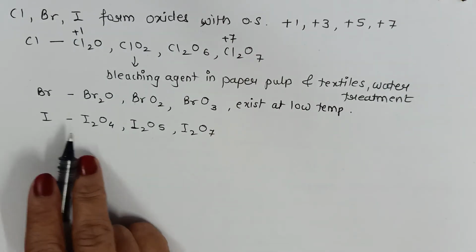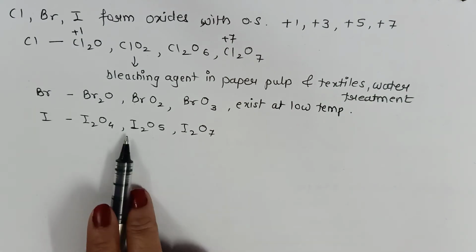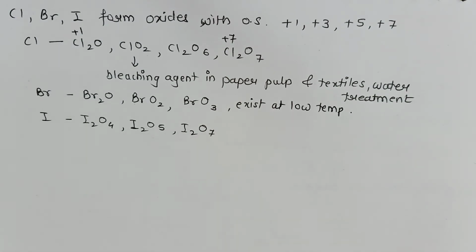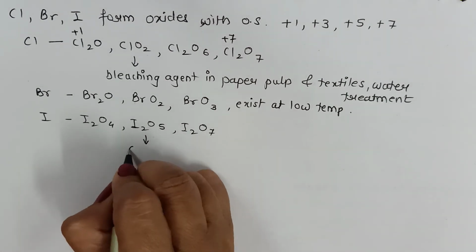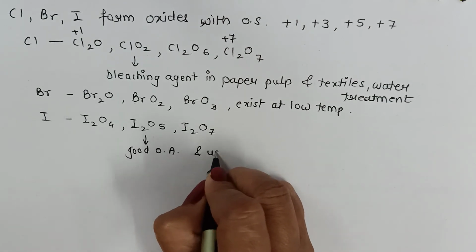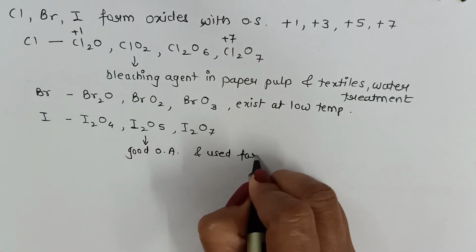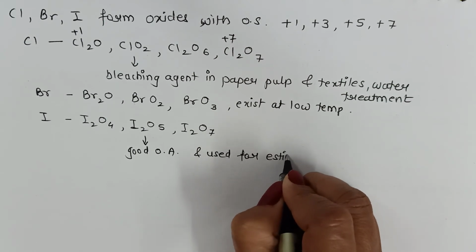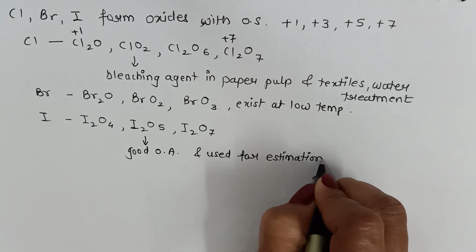Iodine forms oxides like I2O4, I2O5 and I2O7. These are generally insoluble solids. I2O5 is a comparatively good oxidizing agent and is used for estimation of carbon monoxide.